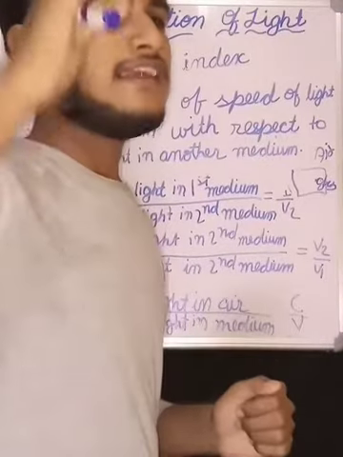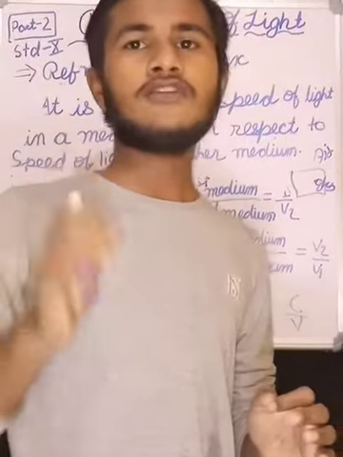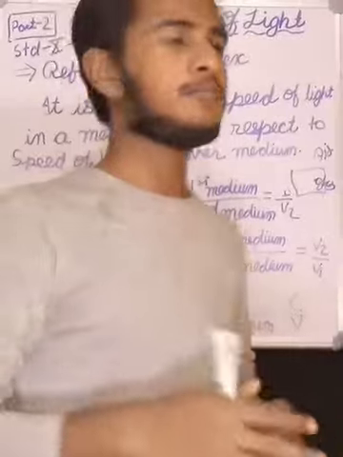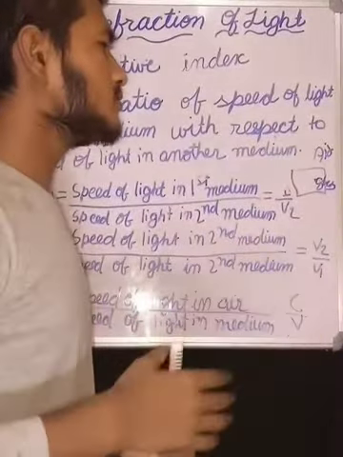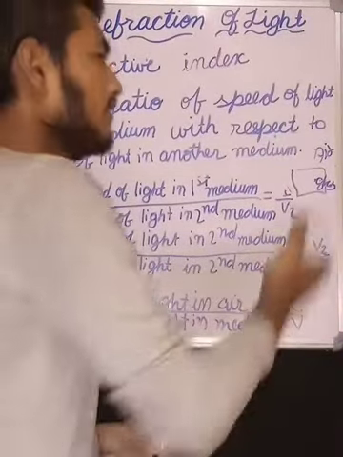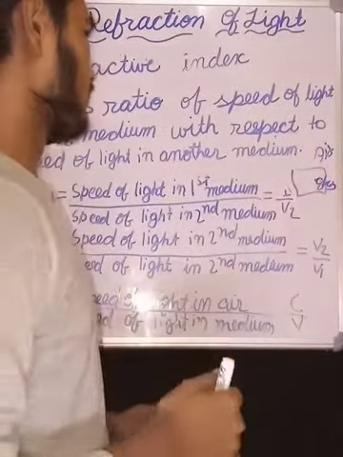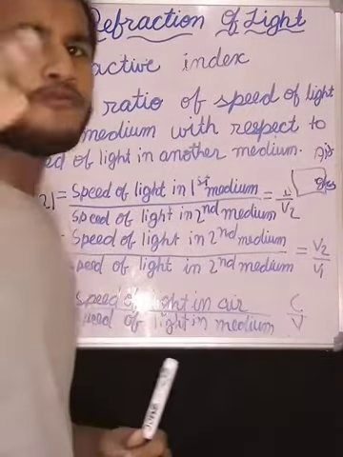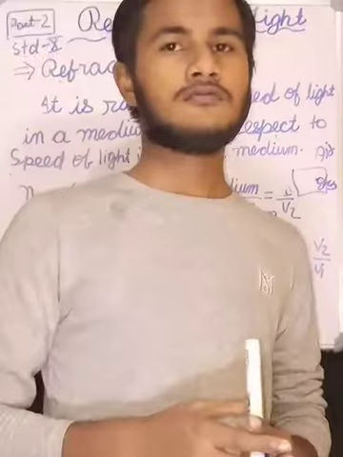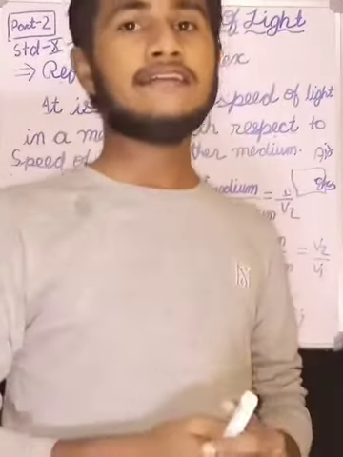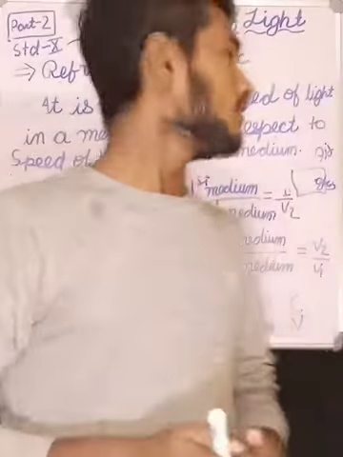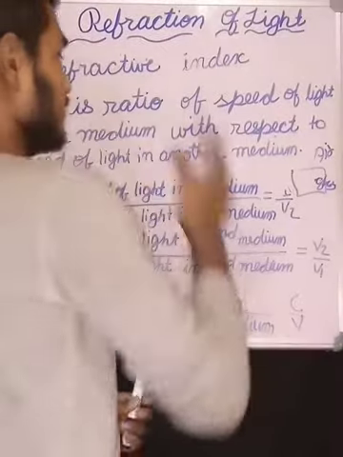We know light is in a hurry. Light always takes the quickest path. So there is a difference between the speed of light in air and in glass, and when we find the ratio of the speed of light in two different mediums, it is known as refractive index.